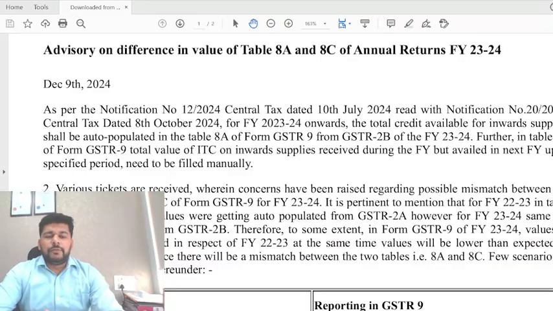So, friends, we are here today for a quick and short video on the advisory issued by the GSTN in respect of what exactly is there in table 8A, how you do the reporting, and the exact impact, whether to consider the values in table 8C or not.